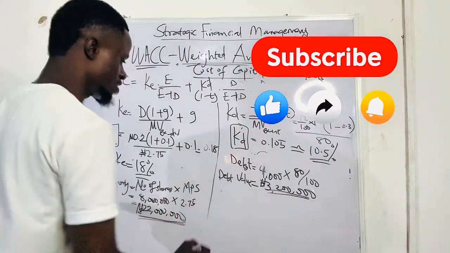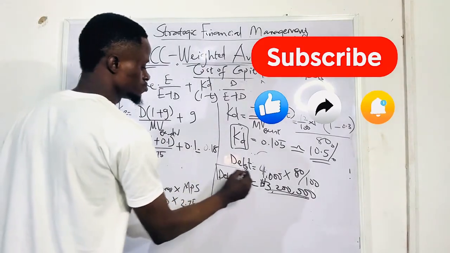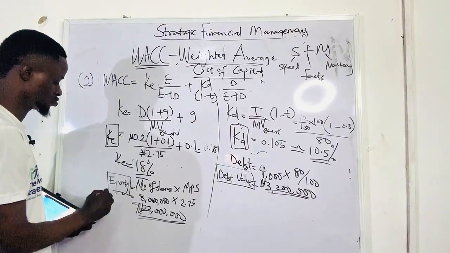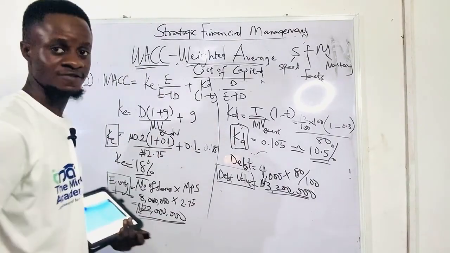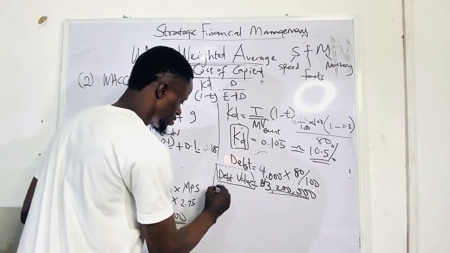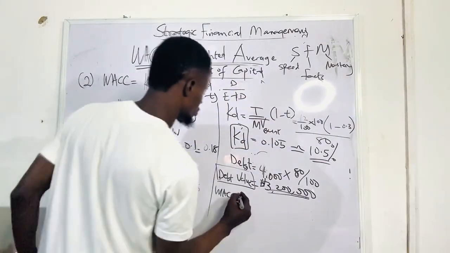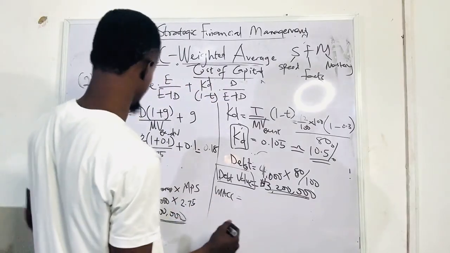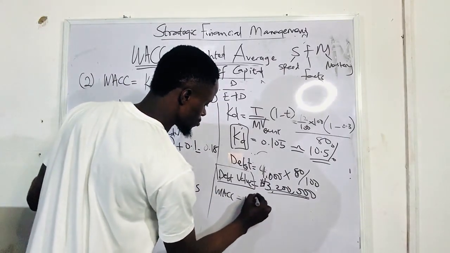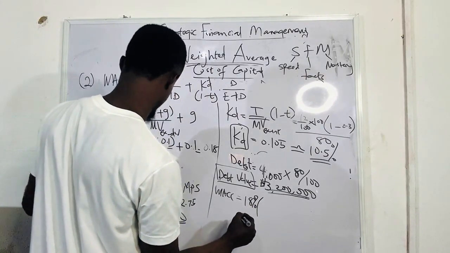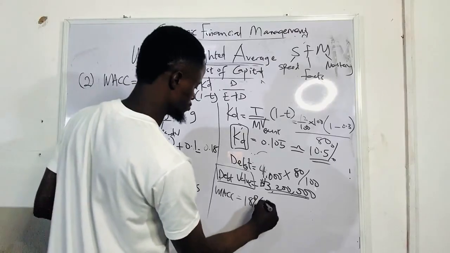Can you see that now? So we have these two and we have these two. So let's put that in our formula. So WACC is equal to, what is K? K is 18%, bracket. What is E? E is 22 million.